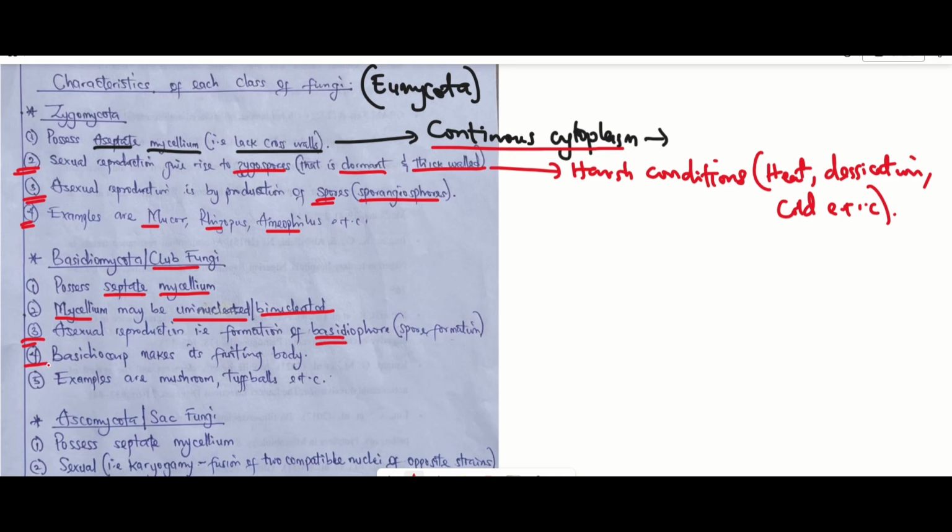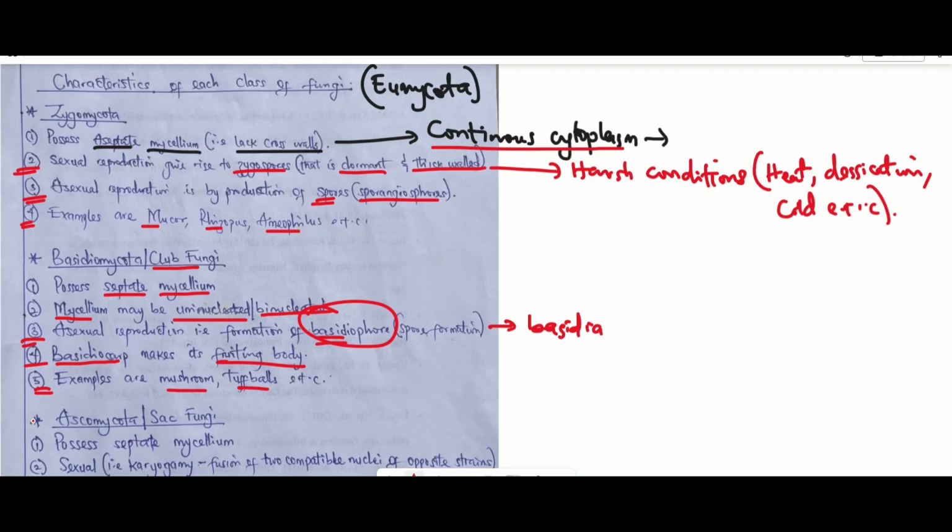Then we have number four. There's something we call basidiocarp. Basidiocarp is actually making up their fruiting body. Now, what's the function of this basidiocarp? The basidiocarp serves in sexual spore formation, or participates in the production of spores, during sexual reproduction. Then examples we have are the mushroom and the puffballs. Quickly note that the basidiospores are found on some specialized cells called the basidia.